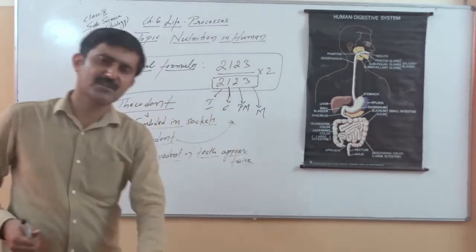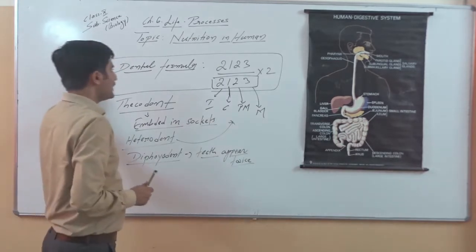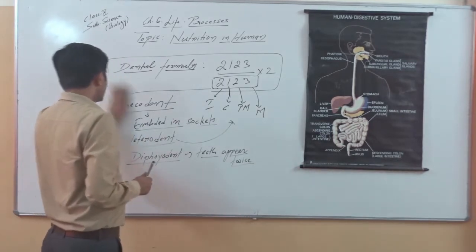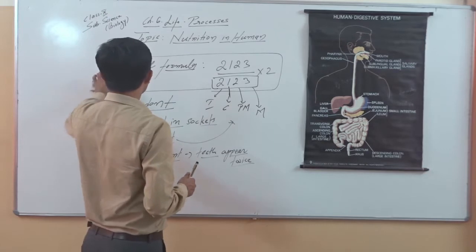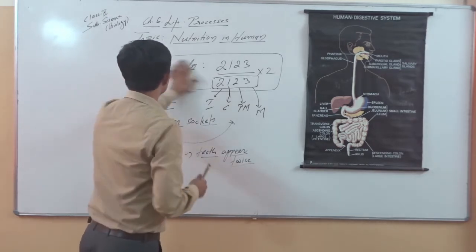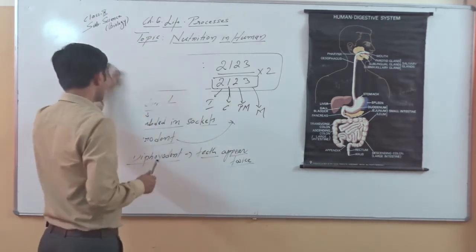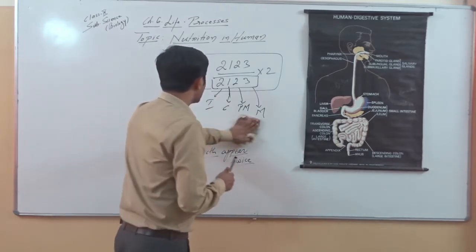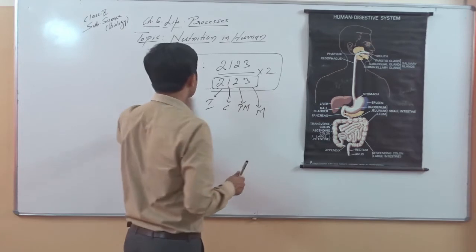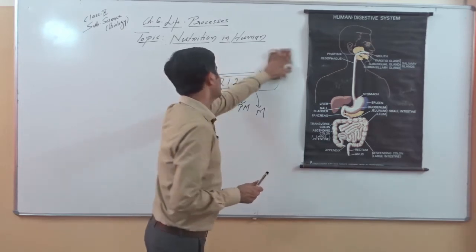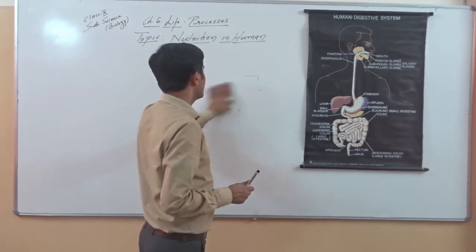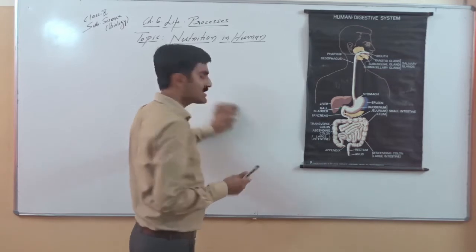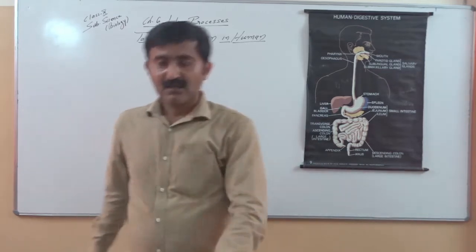Teeth play a key role in mastication, cutting, biting, and churning of the food, and please remember, teeth also help in holding the food in the mouth. Teeth help in physical digestion of the food, which means they physically break the food so that it can be easily engulfed.